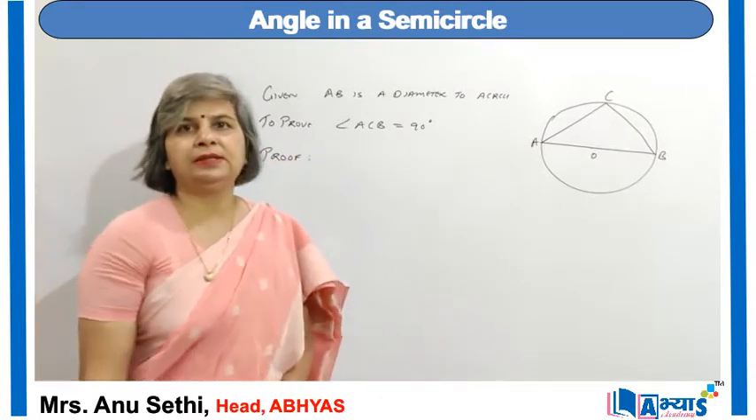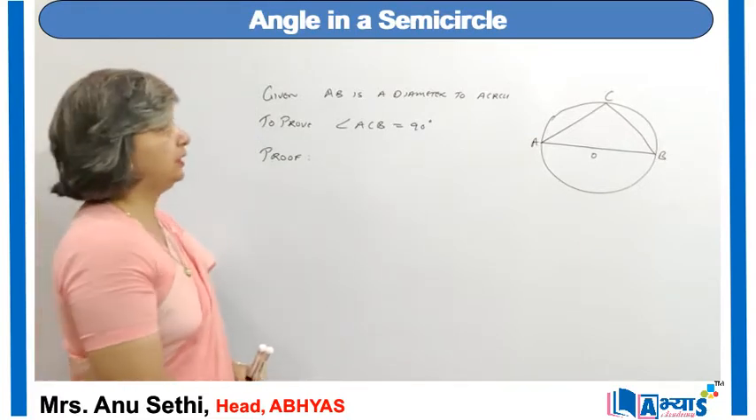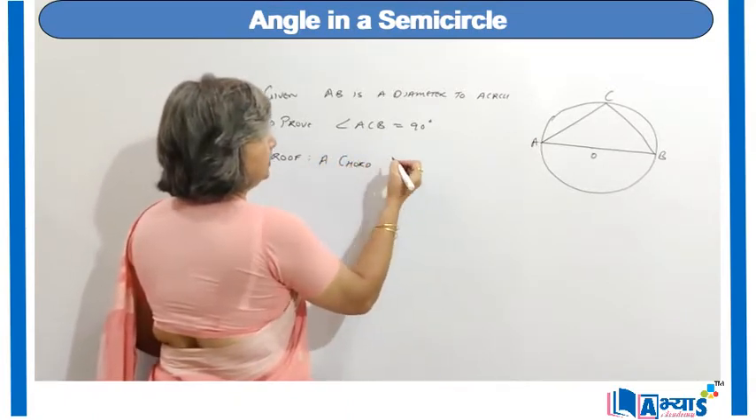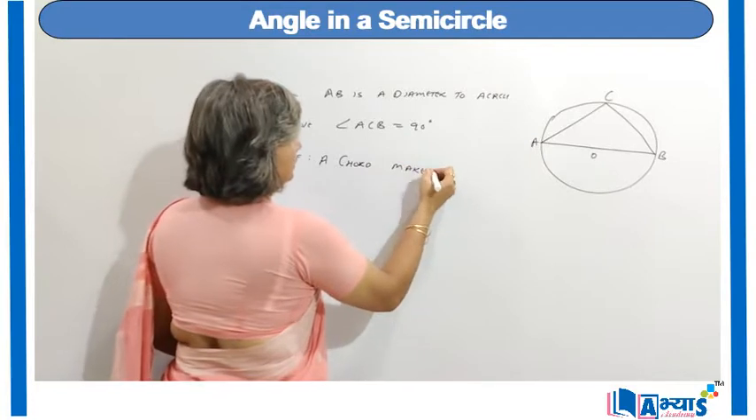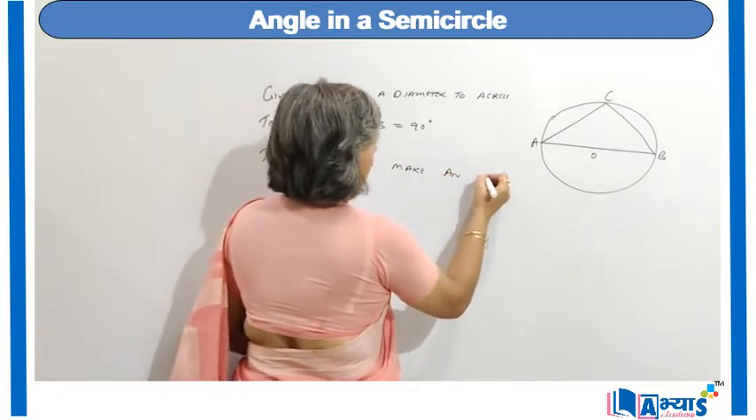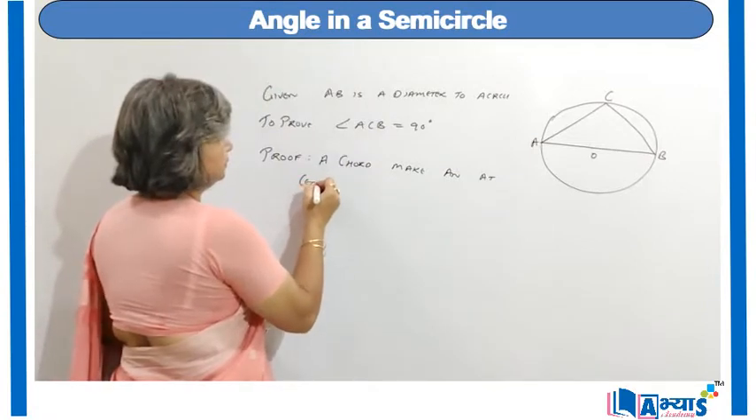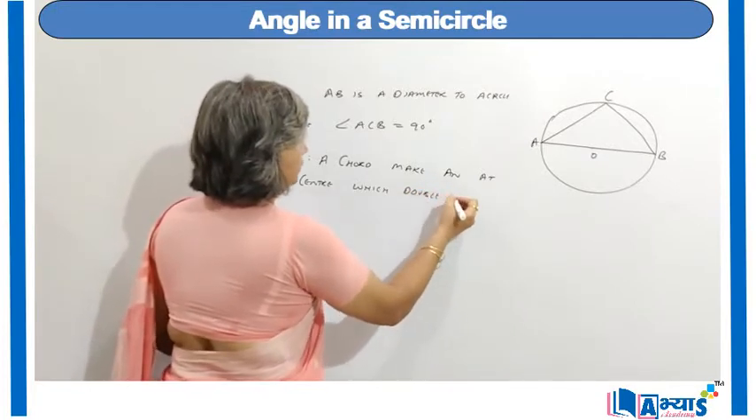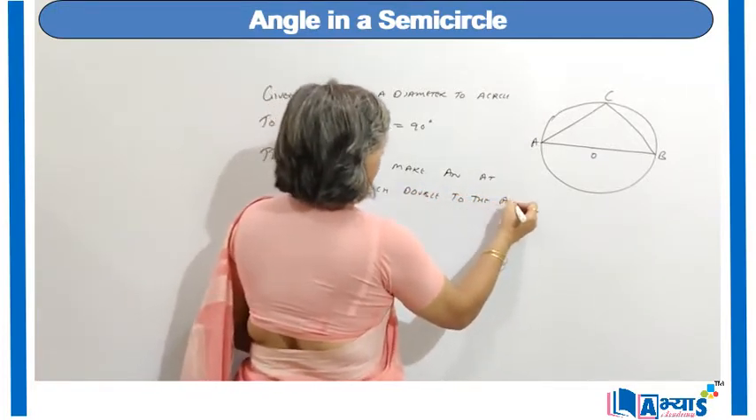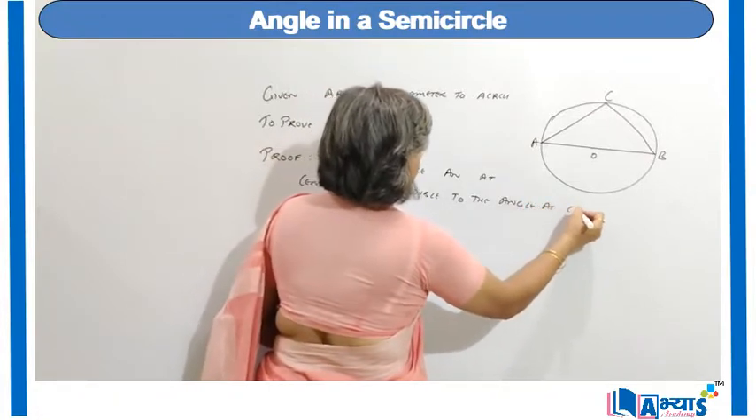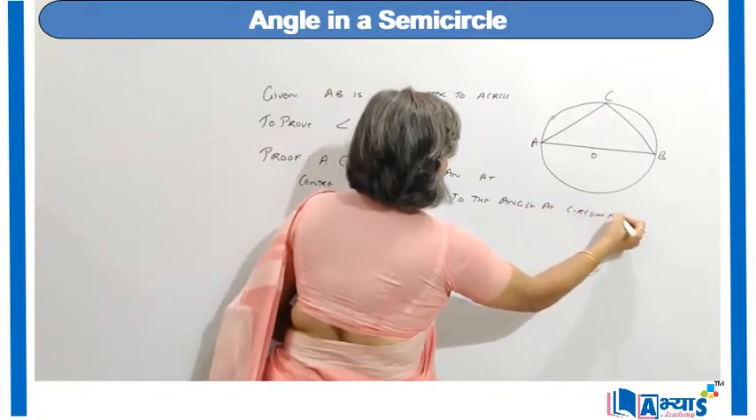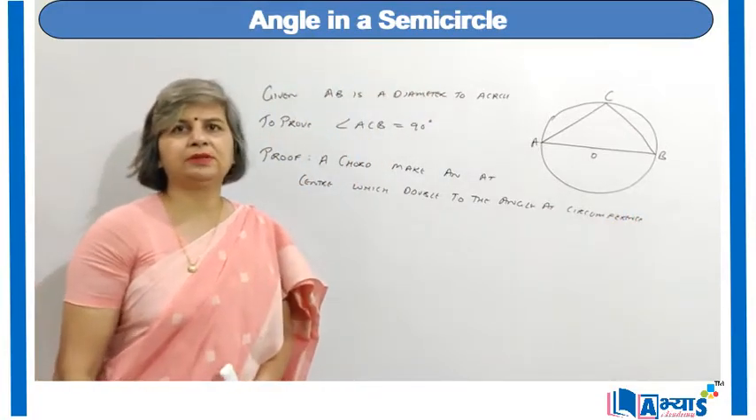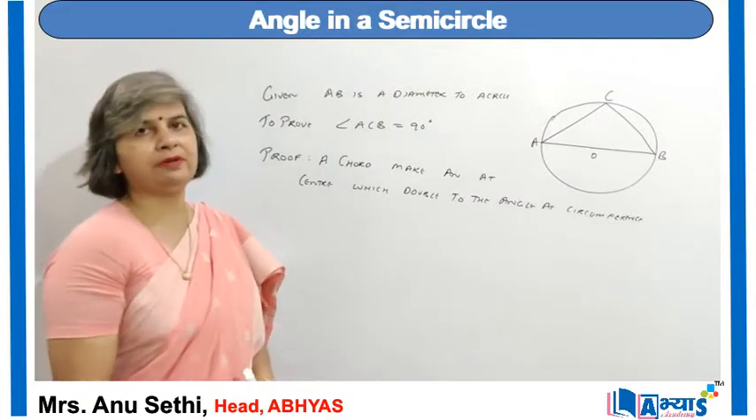we know that the angle at the center is double the angle at the circumference. That means if we have a chord, it makes an angle at the center which is double the angle at the circumference. In the earlier video, we have proved that the angle at the center is double the angle at the circumference. You can refer to that video if you want to clarify the concept.